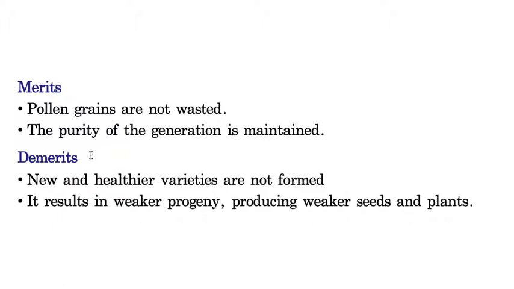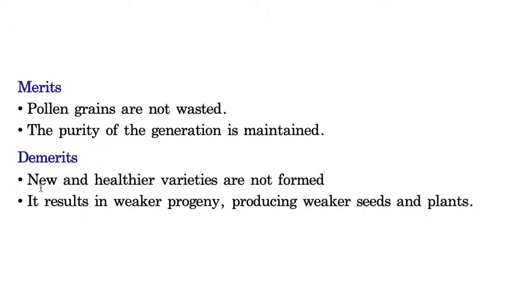You may like gulab jamun, but after a few days of continuously eating the same kind of sweet, you don't like it. That means the pollination taking place within the same flower or between two flowers of the same plant involves the transfer of the same type of characters from generation after generation. Because of this, there won't be origination of new characters. That's why this is the biggest demerit of self pollination.